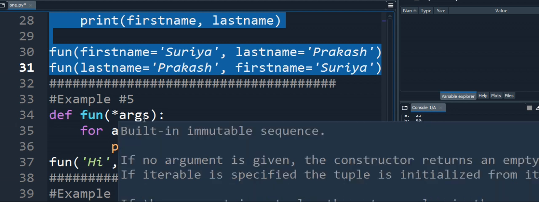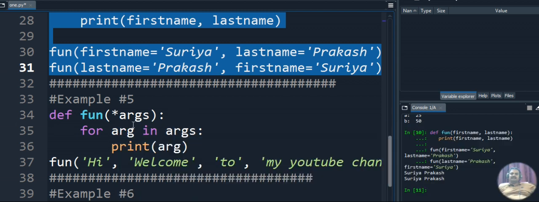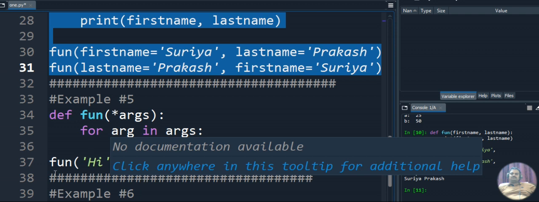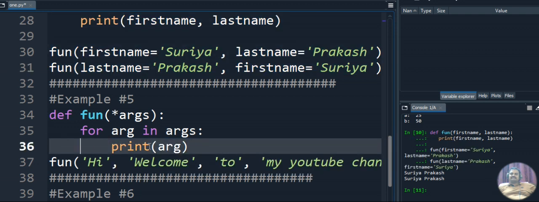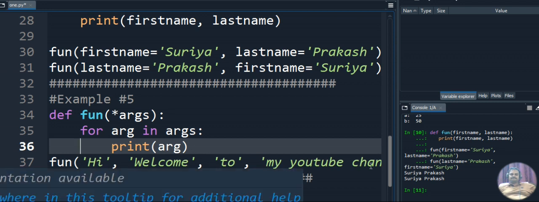What happens is they are stored in args, and with the use of a for loop, each and every substring we retrieve and display as output. So the first time hi will be displayed, the next iteration it will retrieve the second value, that is welcome, then 2 will be displayed, and in the next iteration it will display my YouTube channel.